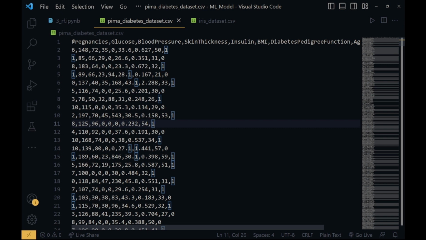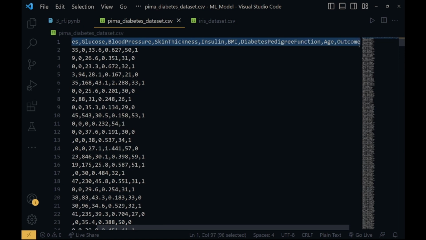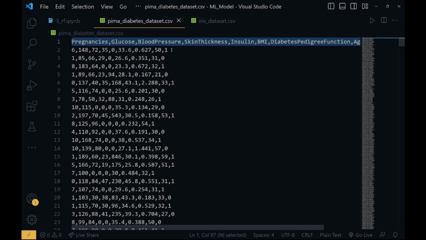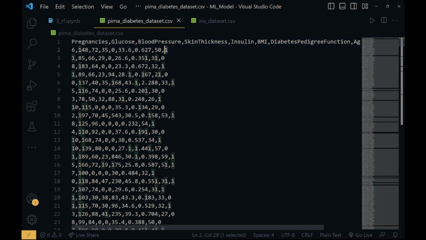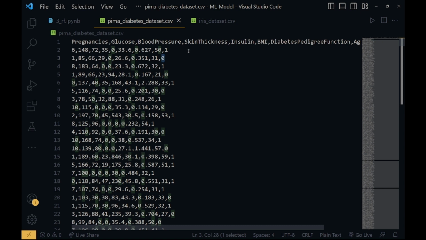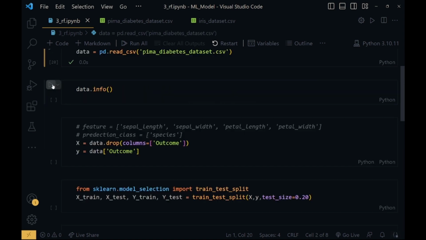It has columns like pregnancies, glucose, blood pressure, skin thickness, insulin, BMI, diabetes pedigree function, age, and outcome. So outcome here will be whether a person has diabetes or not. So 1 suggests that the person has diabetes, and 0 suggests that the person doesn't have diabetes. So now we will just go back to the code snippets. I'll just store the data into the data variable, and we'll get the data info.